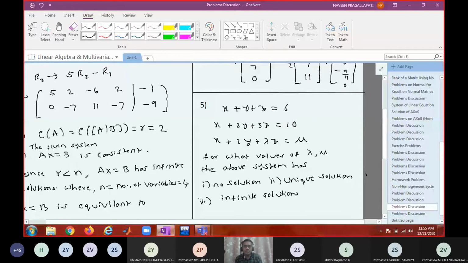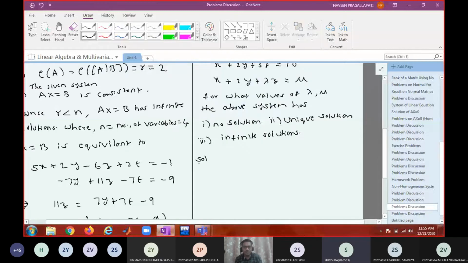So how do you tackle this problem? Tell me the way forward. First, convert it into echelon form. Then we have to take the conditions. For no solution, we have to check rank A is not equal to rank B. By that, we should make these values equal to 0 or something, and by that we can get an assumption about these two values. So first consider the augmented matrix, right?